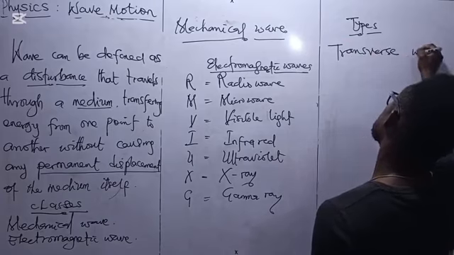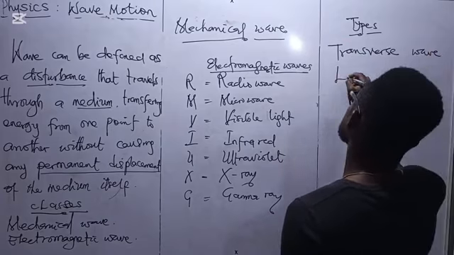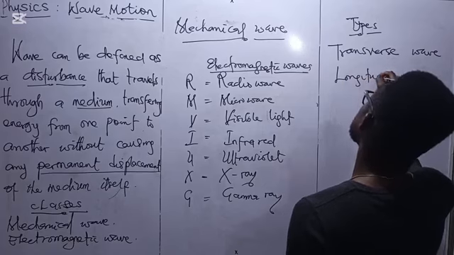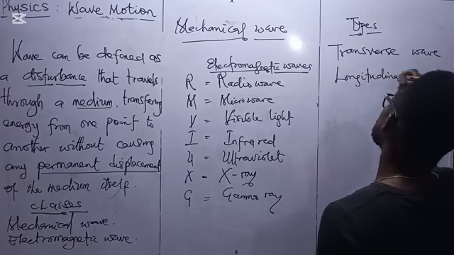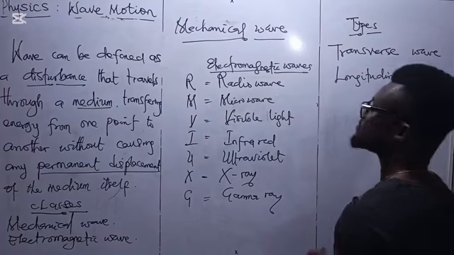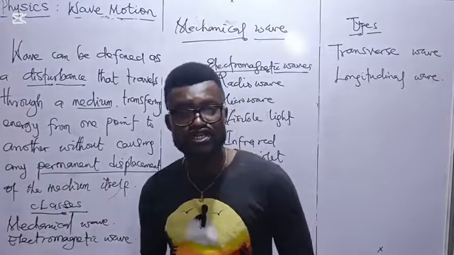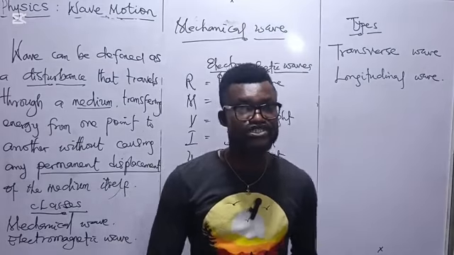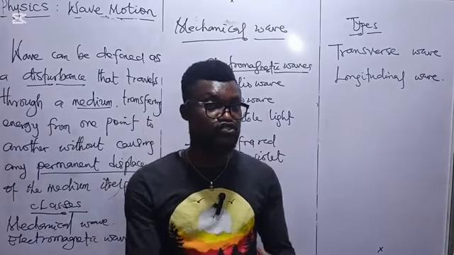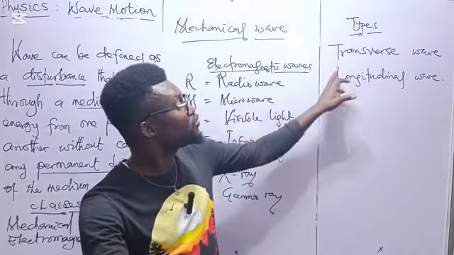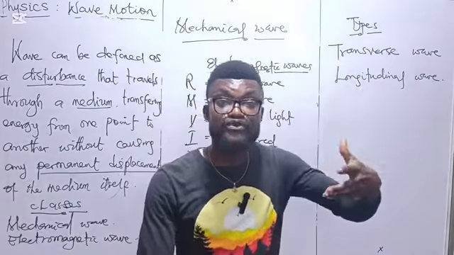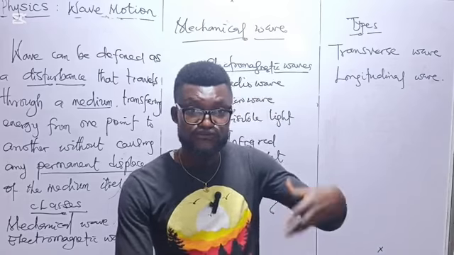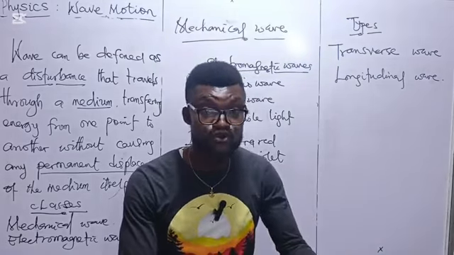We have the transverse wave. We also have the longitudinal wave. Now, what do I mean by transverse wave? A transverse wave is just a wave in which the direction of vibration is perpendicular to the source producing the wave.